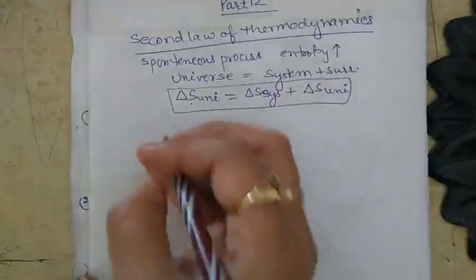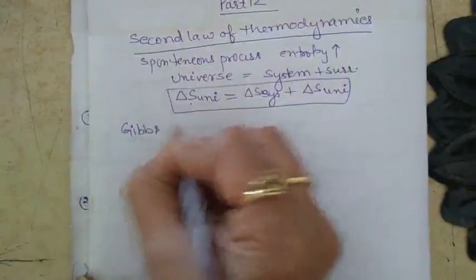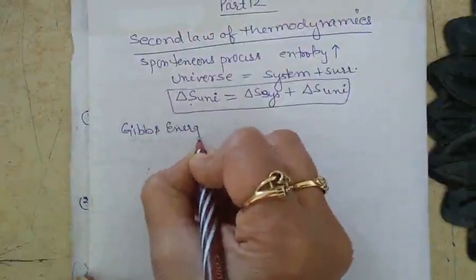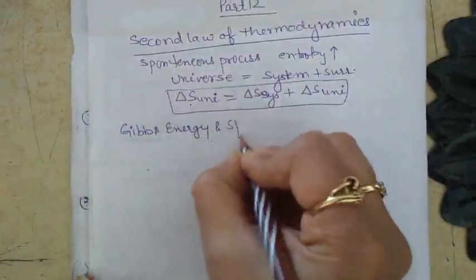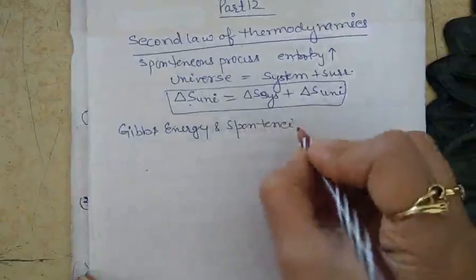Now there is a new term, the next heading, that is Gibbs energy and spontaneity.